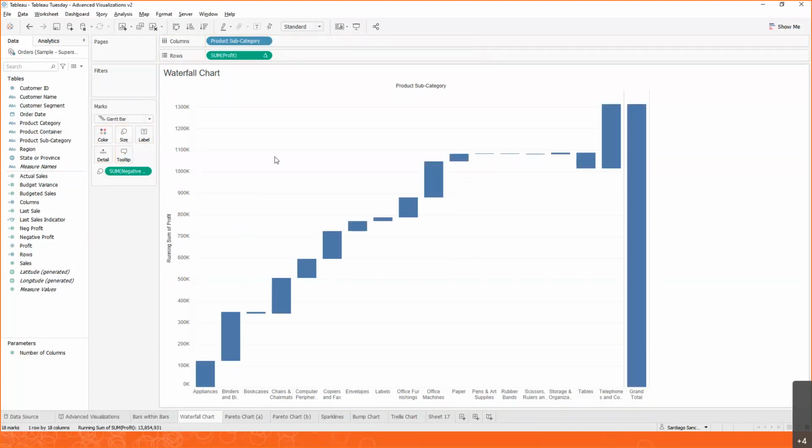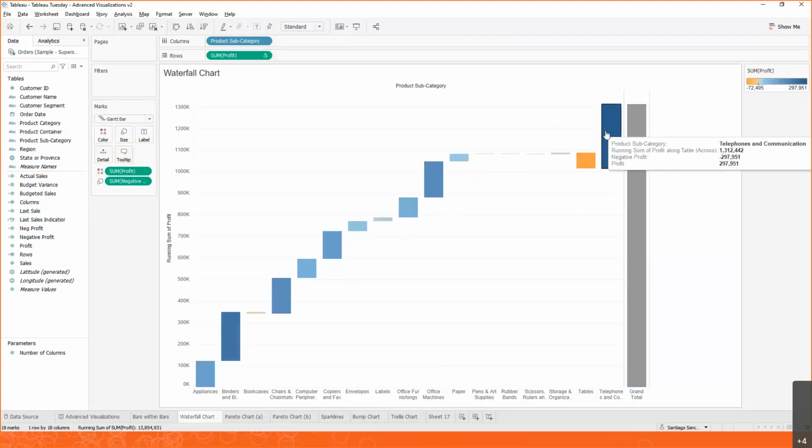And notice that now we see whenever a category is contributing positively to the outcome or when one is contributing negatively to the outcome. Now, to make this even more obvious, we can use color. So we can really highlight when something is being super successful for us and when something is not. And to do this, we can grab profit, drop it into color, and you can now see that there are some that are clearly contributing to our results, to our profits, but some that are in trouble, like tables.